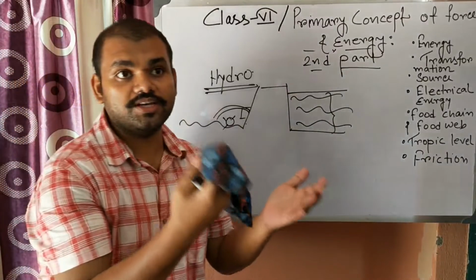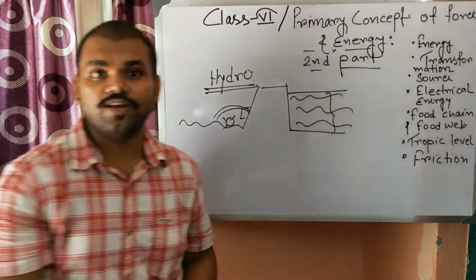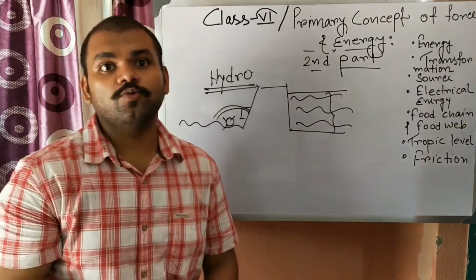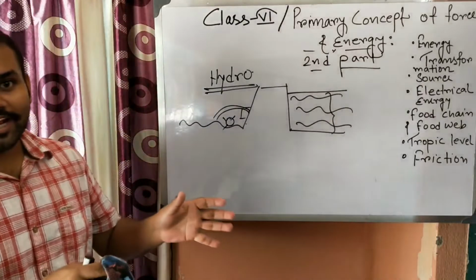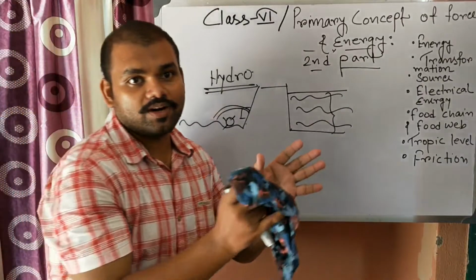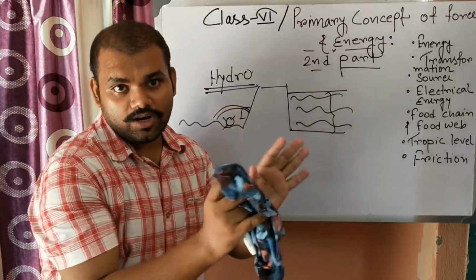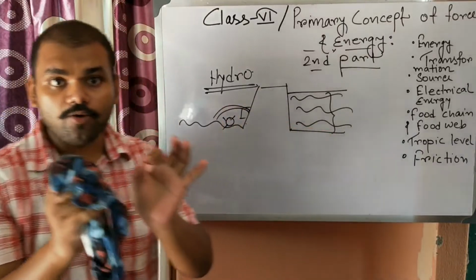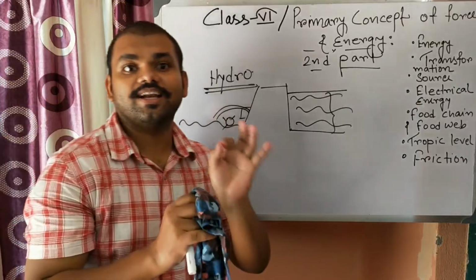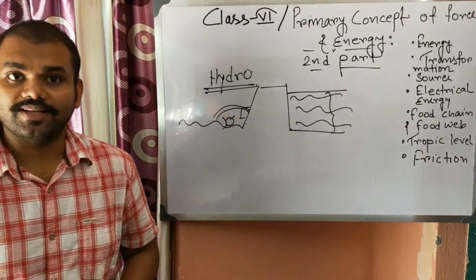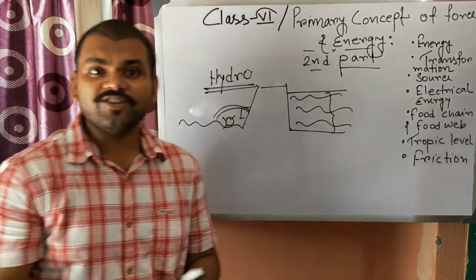We need to convert solar energy into electrical energy. In a solar panel we will do that. Okay, so all energy sources should be converted into electrical energy, for now at least, because now we need electrical energy most to run our appliances. Okay, but what is the main source of energy?